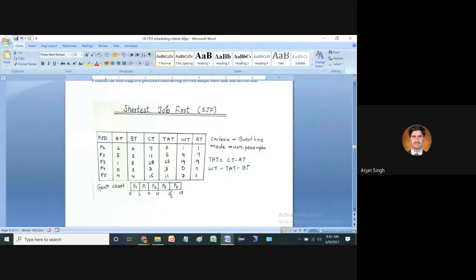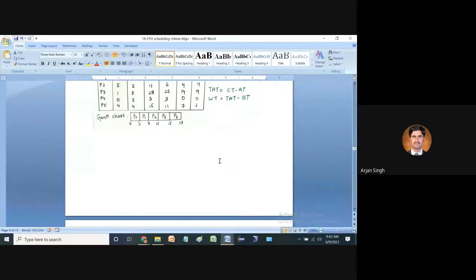P3 is given the CPU at 15, and the arrival time of P3 is 1. So it is given to the CPU at the 15th second. With an arrival time of 1, it means that it waits 14, which is the maximum time, right? So P3 is waiting 14, and after that it is assigned to the CPU. So this is all about the non-preemptive technique in shortest job first. Very simple.